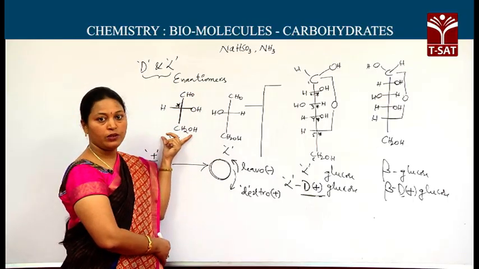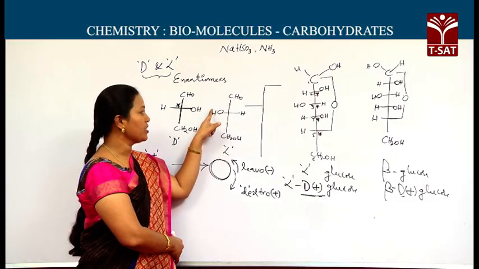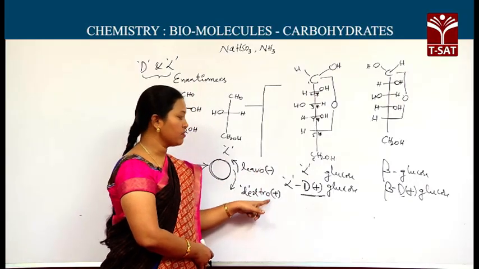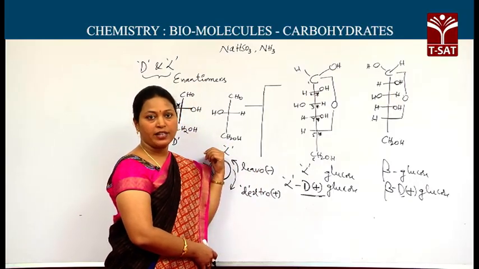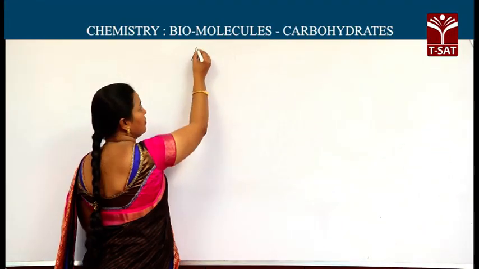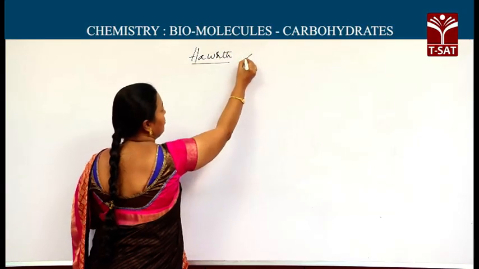Glyceraldehyde is the reference molecule. Here the asymmetric carbon with OH on the right side is the D form, and with OH on the left side is the L form. And how can you say this? Dextro and levo mean the ability to rotate plane polarized light or monochromatic light. The scientist Haworth proposed pyranose structures for these alpha and beta forms.